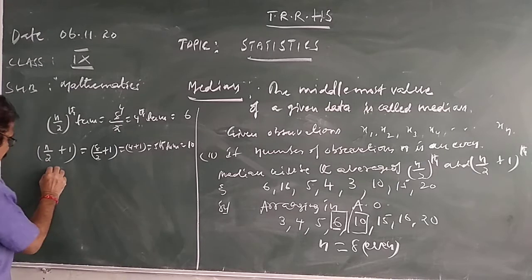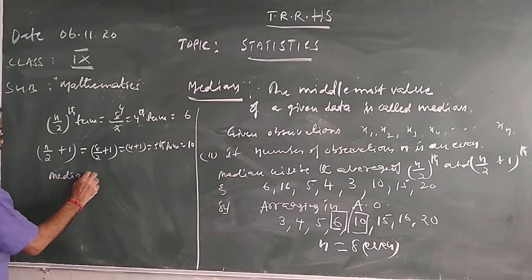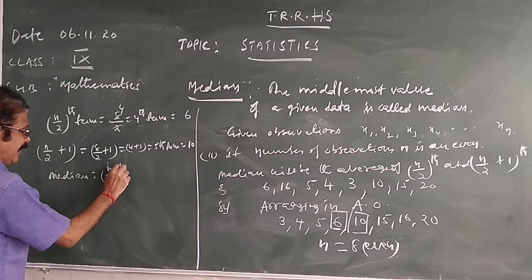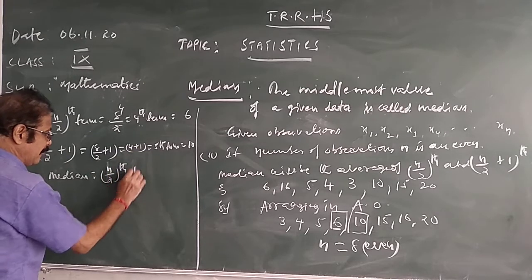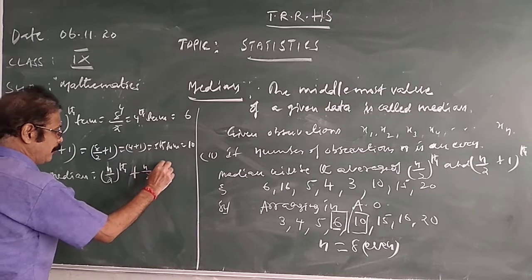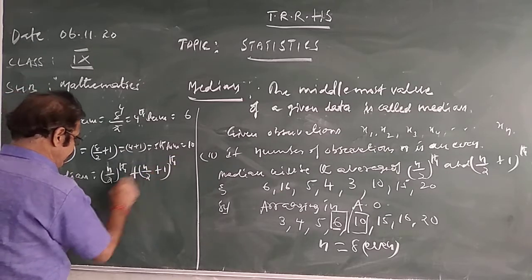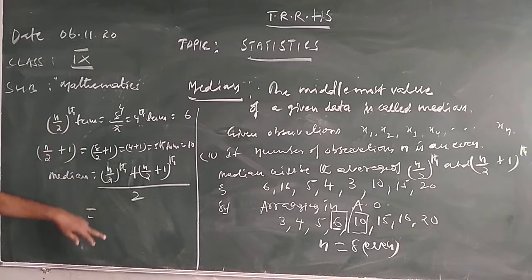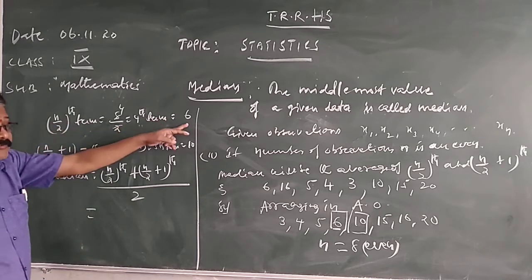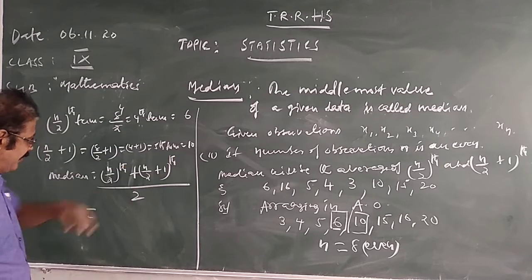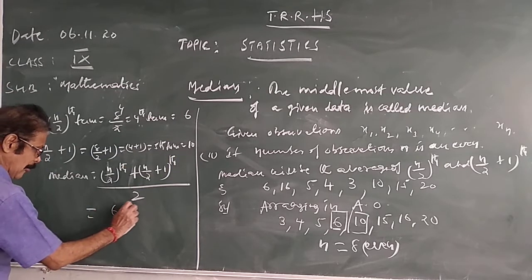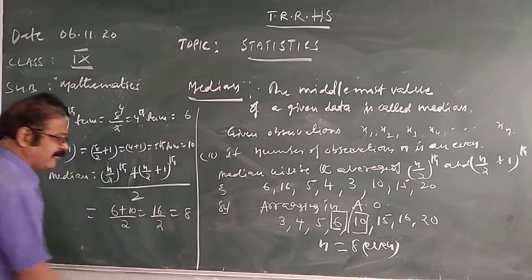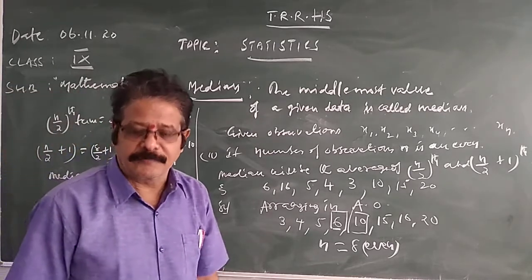Now median is equal to the average of the n by 2 th term and the n by 2 plus 1 th term. Sum of those, n by 2 term and n by 2 plus 1 term. n by 2 term is 6. n by 2 plus 1 term is 10. 6 plus 10 by 2, 16 by 2. That is equal to 8. This is the median. I hope you understood.